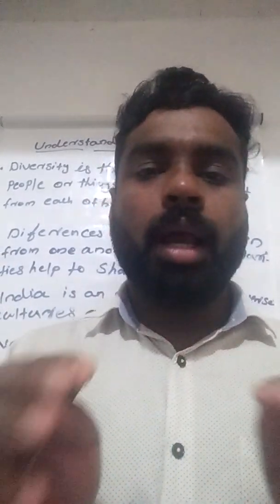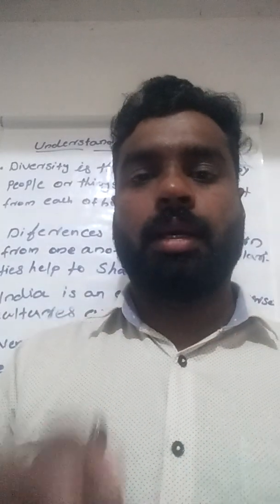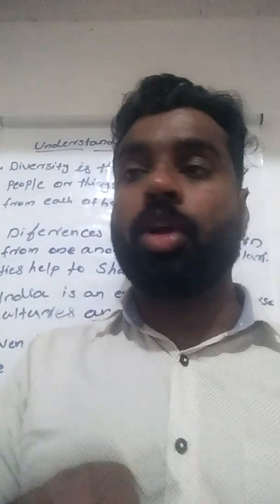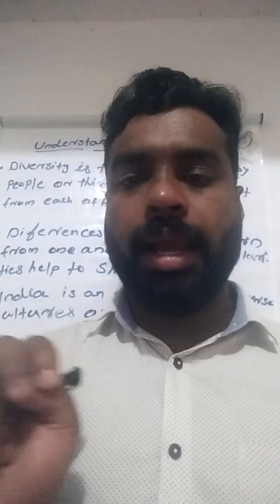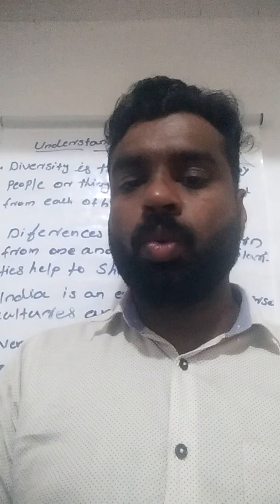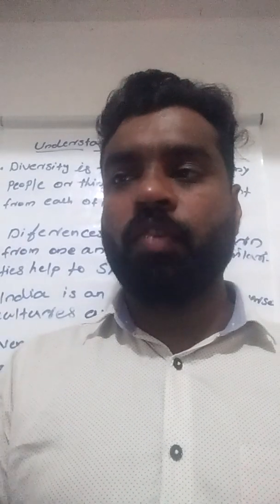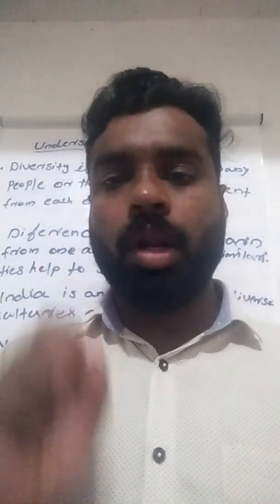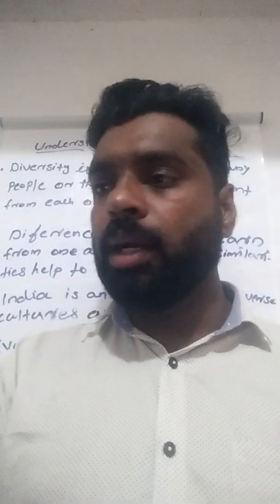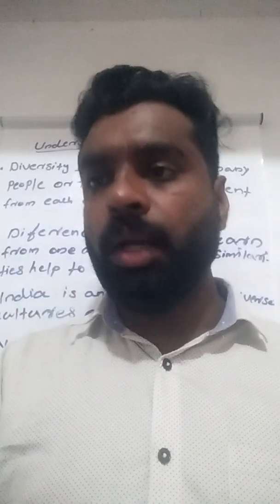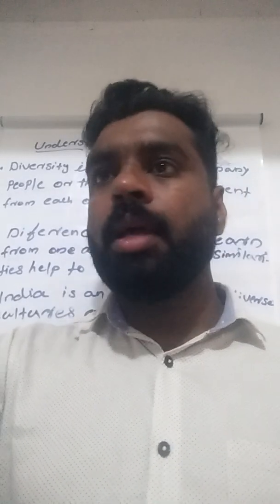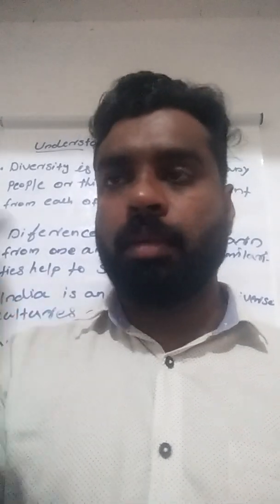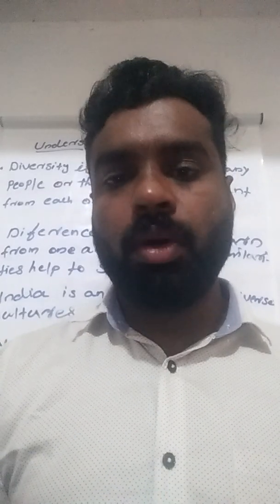So in this class we discussed the introduction to diversity. Today I will give you two activities in the textbook. On the first page, there is one column given. From that column, you can draw a picture. If you read it, you will understand. The second one is some fill in the blanks in the box. You can fill those up also. Okay, thank you.